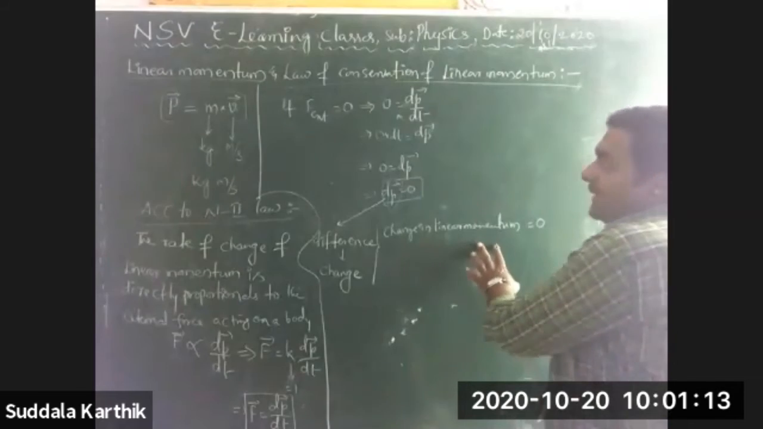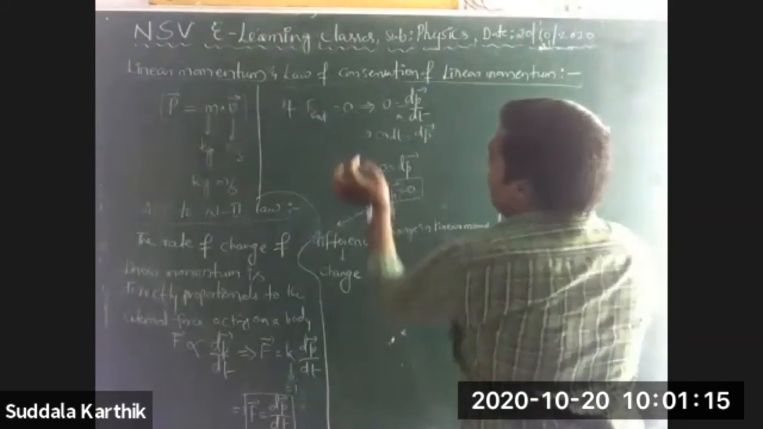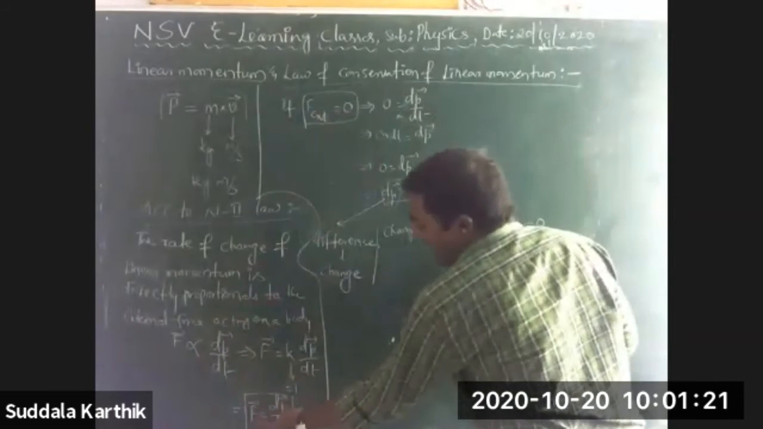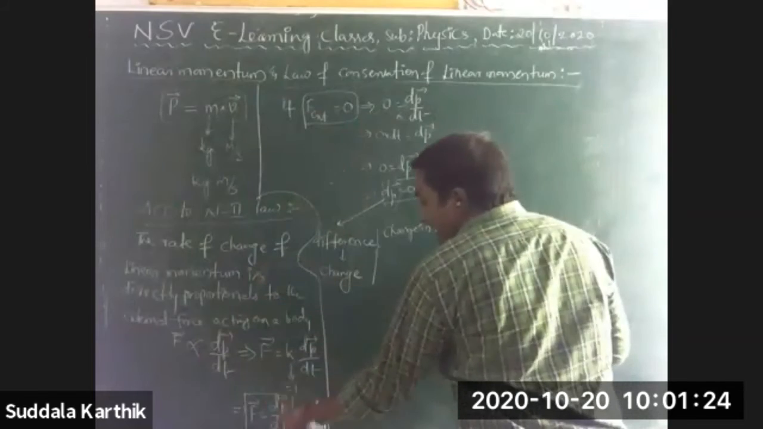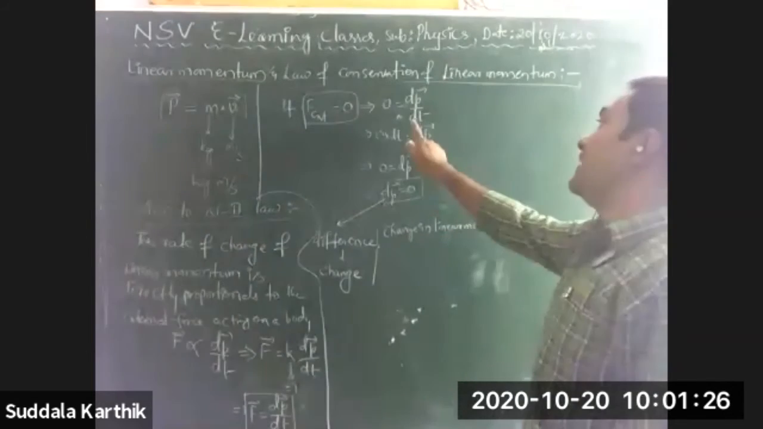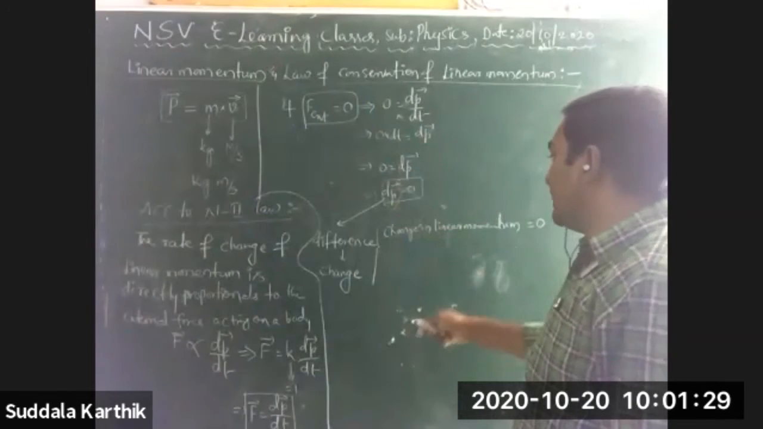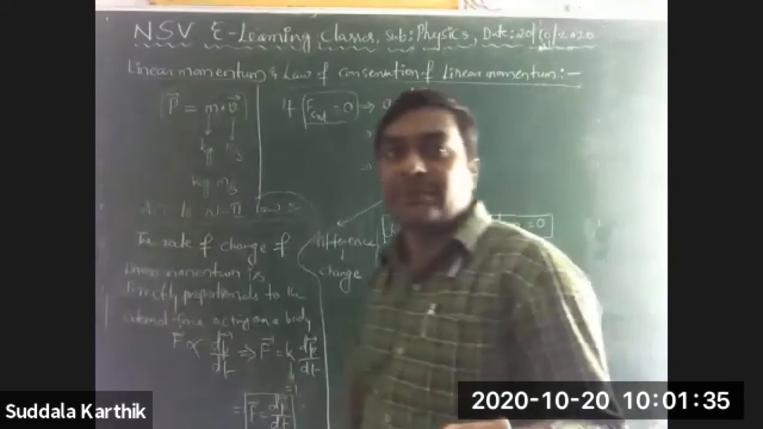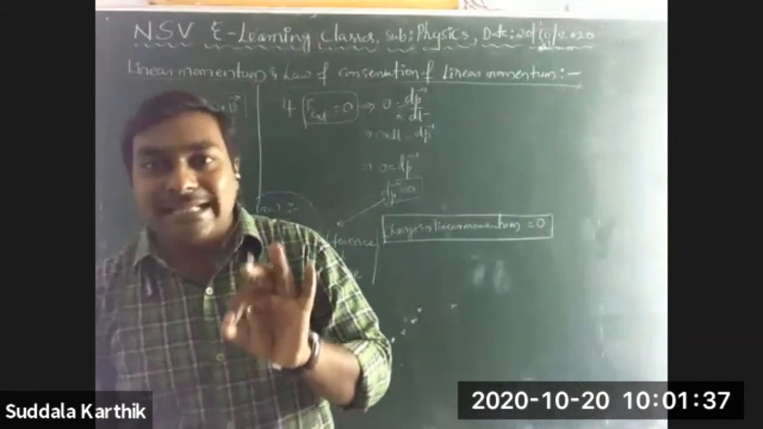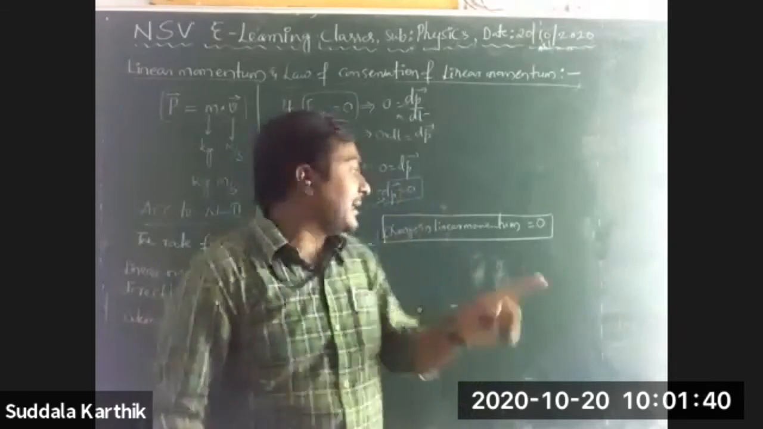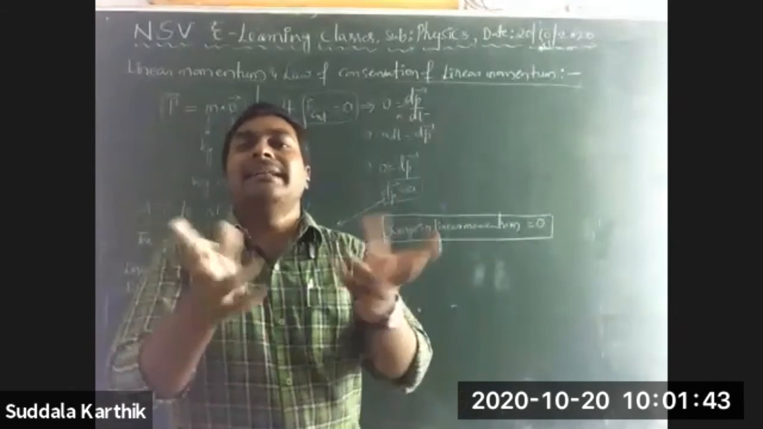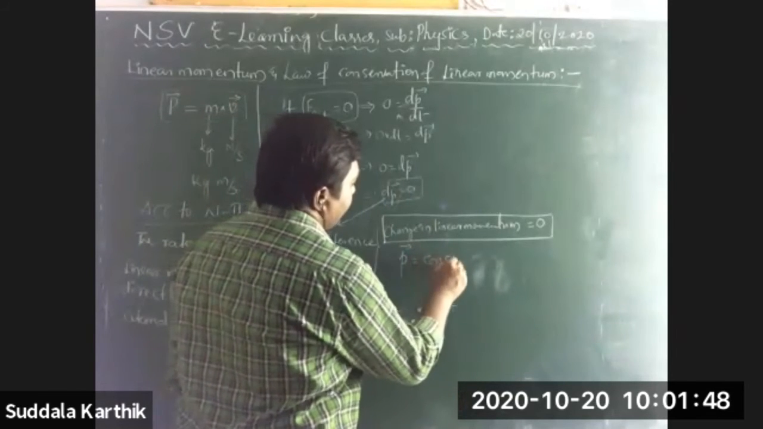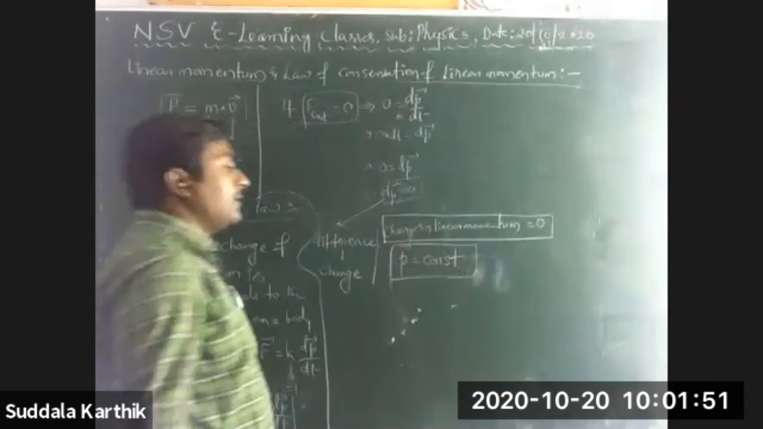What have I taken now? F external is 0. According to Newton's second law, I have substituted this F external value here. Now 0 is equal to dp bar by dt. I sent the dt value to the other side, and finally I got change in momentum is equal to 0. 0 means not changing. Change in linear momentum is 0, nothing but the linear momentum is not changing. P bar is constant.